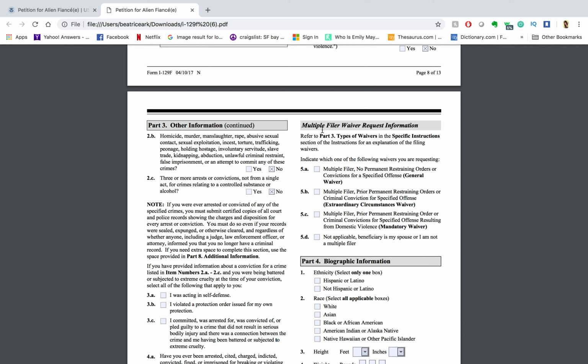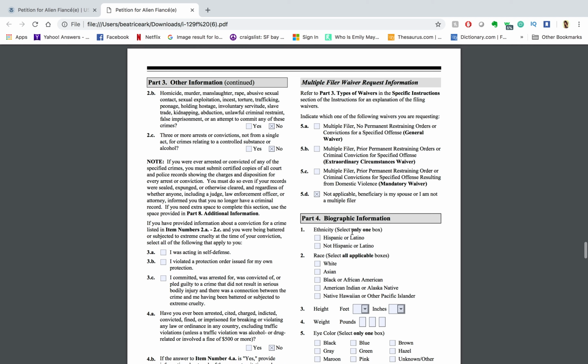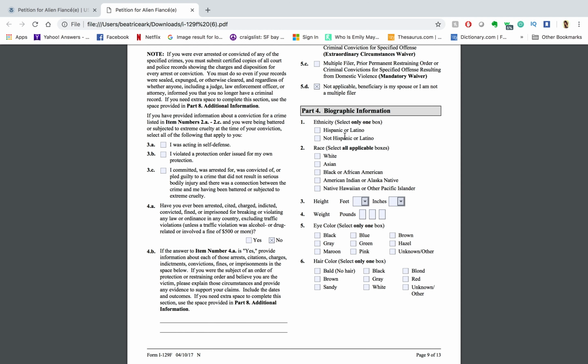And there's more instructions in the specific instructions PDF if you take a look at that. So since I am not a multiple filer, I'm going to put non-applicable. But if you are, then you're going to have to mark one of these and also request for a multiple filer waiver.